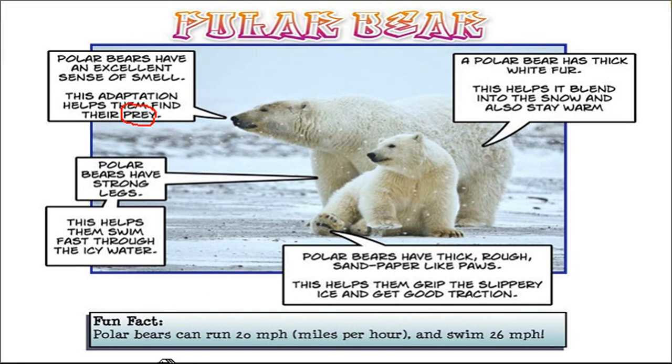Okay. Now, polar bears can run 20 miles per hour. This is the running speed of the polar bears, 20 miles per hour. Okay, and they can swim 26 miles per hour. This is the speed given for the polar bears. So, this was all about the polar bears.